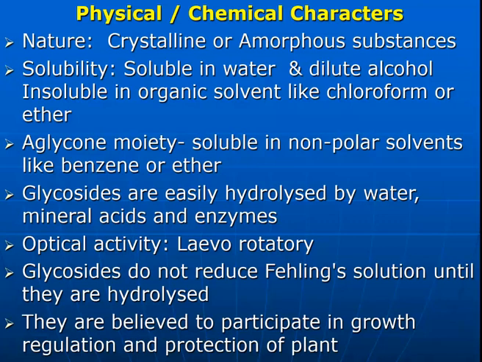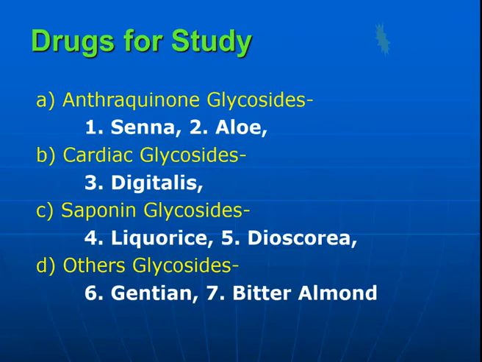They are believed to participate in growth regulation and protection of the plant. So what is the use of these glycosides in the plant? One can say that they can be useful as a growth regulator. They can be used for the protection of the plants from insects, from grazing animals and from other types of diseases of the plant.